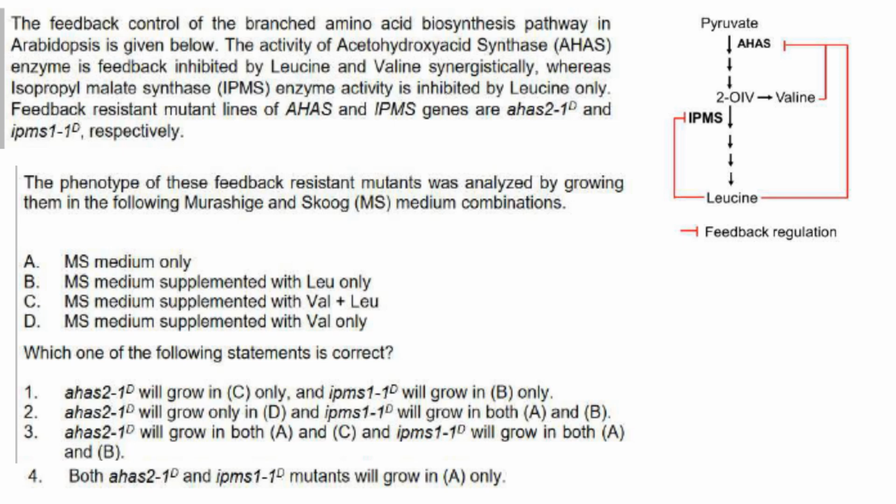So on MS medium, they will grow. Both AHAS and IPMS resistant lines are going to grow on MS medium. Now what about AHAS21D?